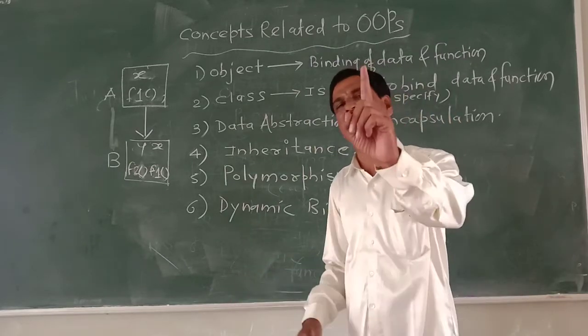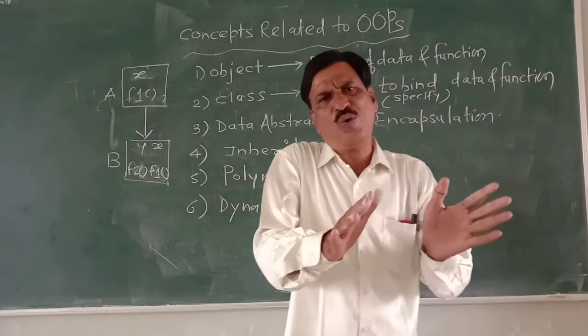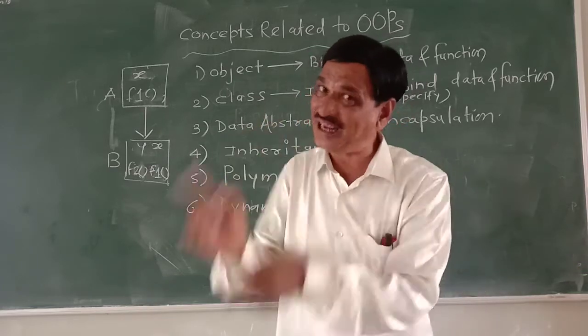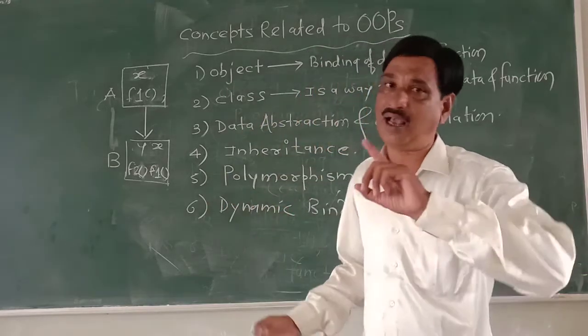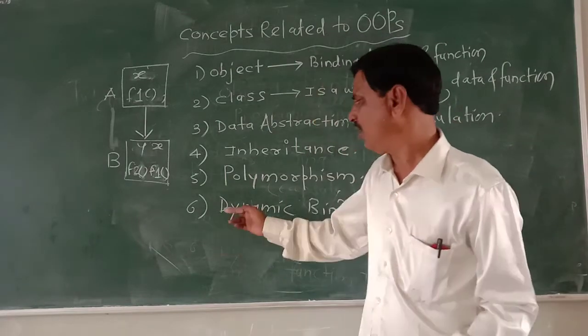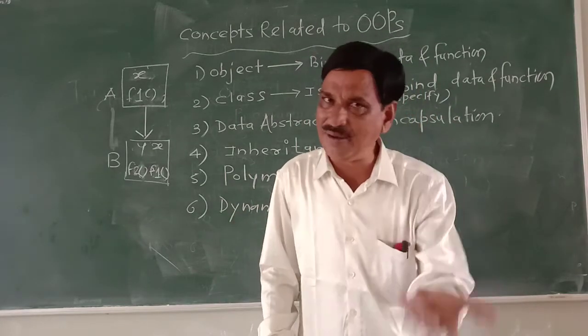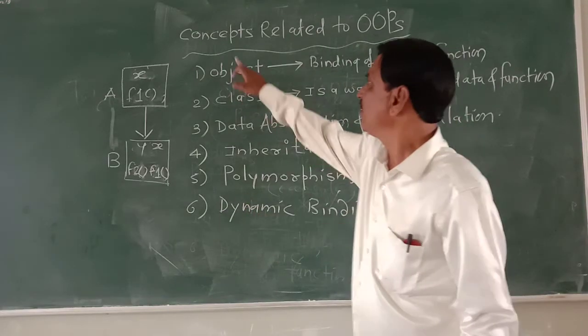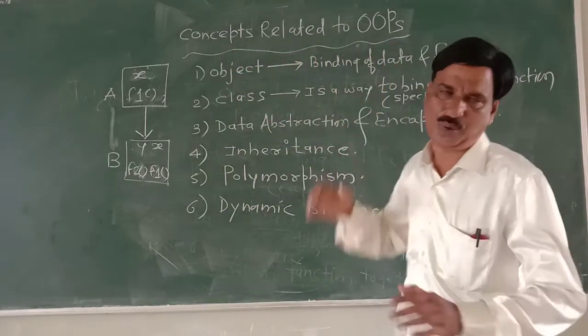To study dynamic binding, we must know what static binding is. Until we study static binding, we can't understand dynamic binding, and hence tomorrow we will see static binding first and then dynamic binding, and that will be the last concept related to object-oriented programming.